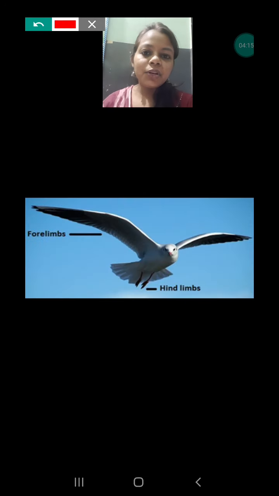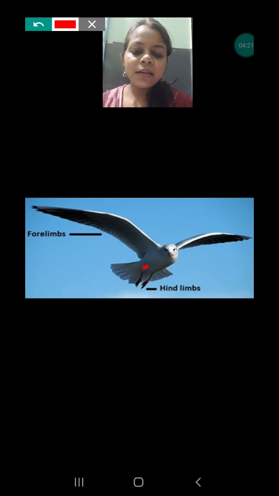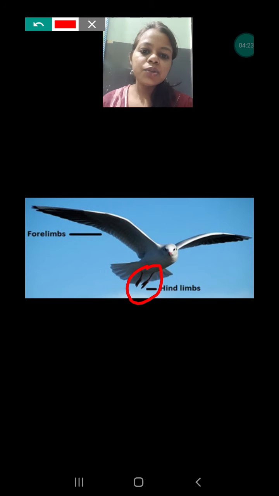In the previous video I told you limbs means hands and legs, but in birds they have legs which are known as hind limbs. Hind limbs are the back legs. Hind means back, and fore means front. In our human body, our hands are forelimbs and our legs are hind limbs, but in birds the forelimbs have been converted into wings.